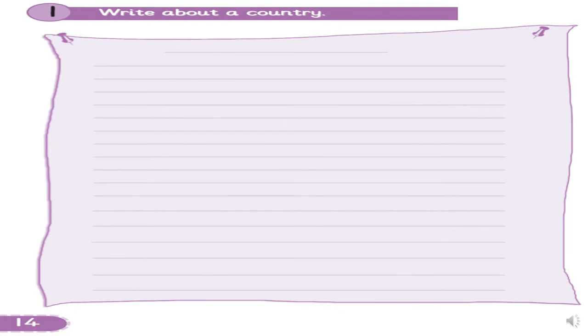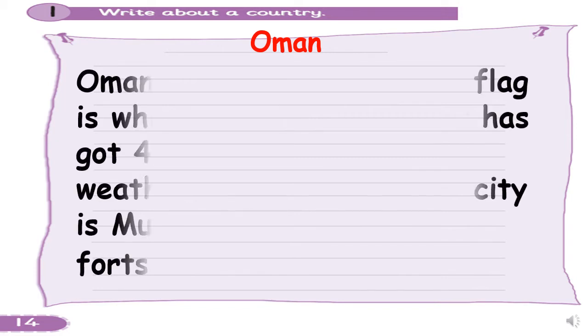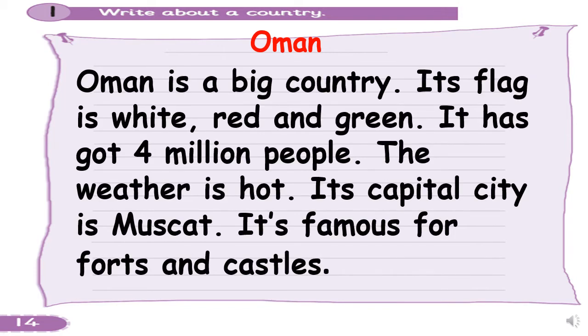Now open your skills book on page 14. Read activity number 1. Write about a country. So we are going to write about Oman. So the title will be Oman. Now we will put the sentences together. Okay. So the paragraph will be like this.